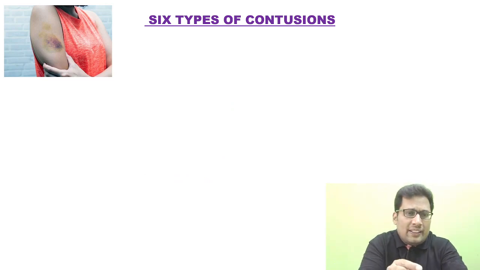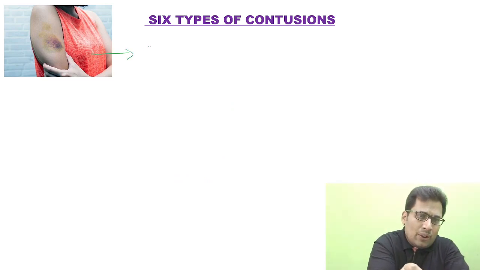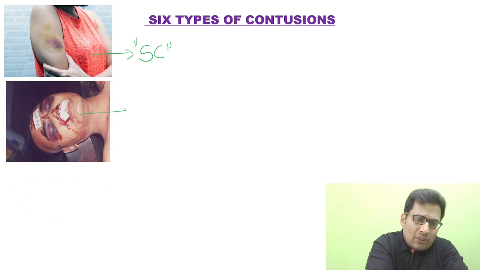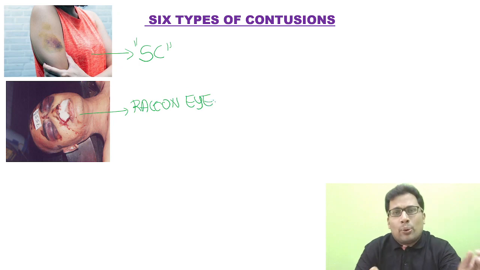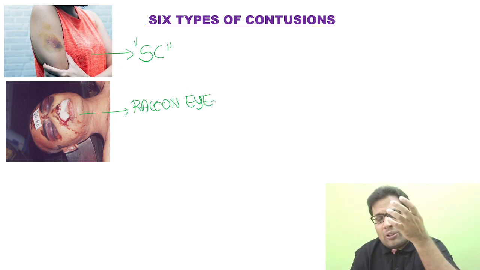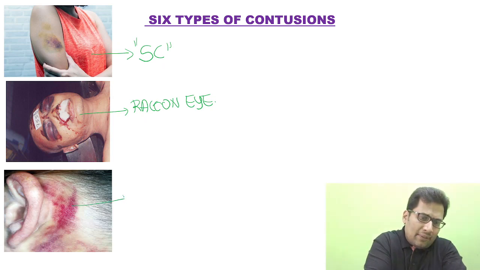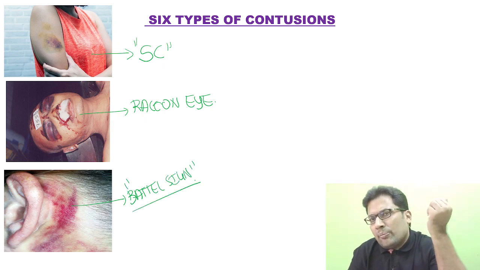The first one is the subcutaneous bruise. So this is the subcutaneous bruise, one of the most common bruises. So this is raccoon eye or migratory bruise, very commonly asked because of fracture of anterior cranial fossa. So this is Battle sign, very commonly asked because of fracture of middle cranial fossa.